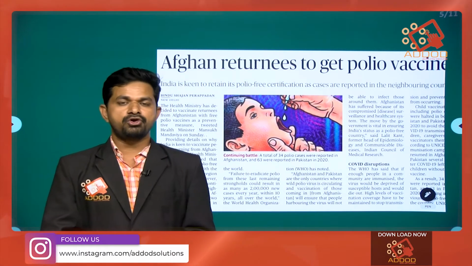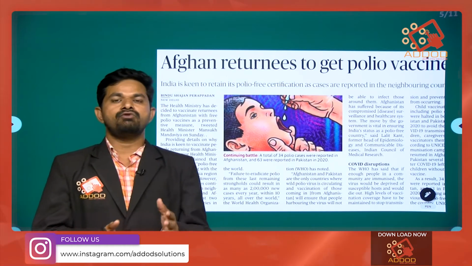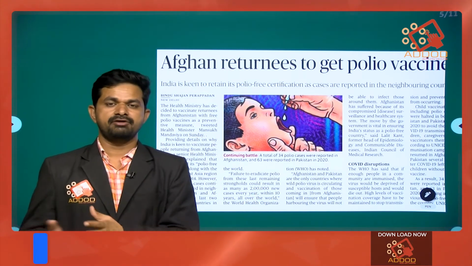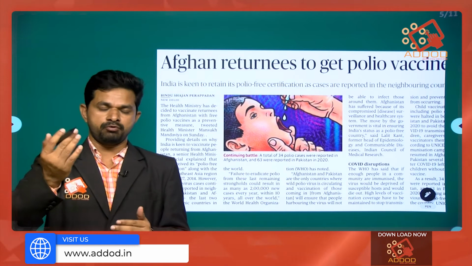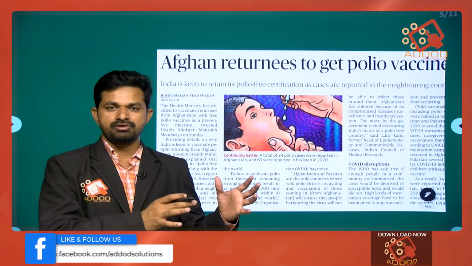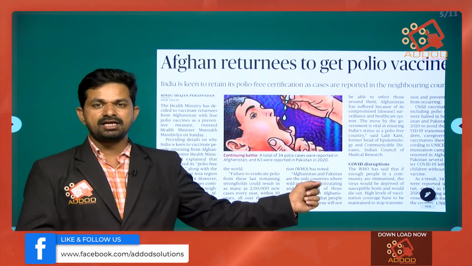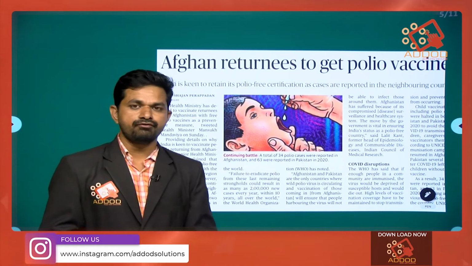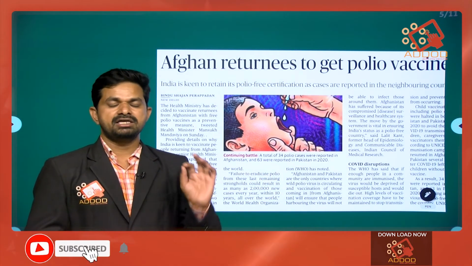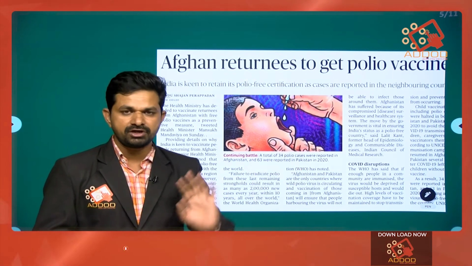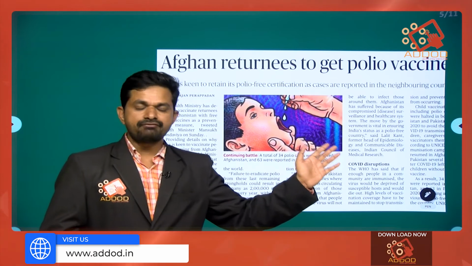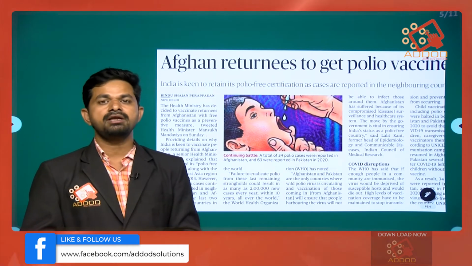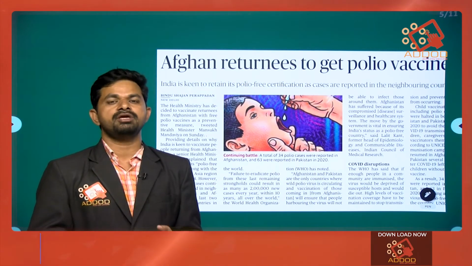Now, how does polio infect people? This may be a waterborne disease. Remnants of the virus may be present in human fecal matter, so that house flies or other things may contaminate the water. It has been eradicated from our country, and we were notified as a polio-free country in 2014. The only two countries in Asia where polio persists are Pakistan and Afghanistan. As Afghanistan is under turbulence, we are subjecting people coming from Afghanistan to polio vaccination so that we can safeguard ourselves.